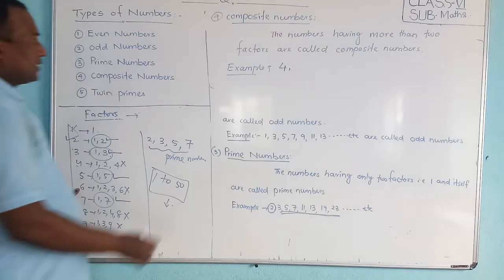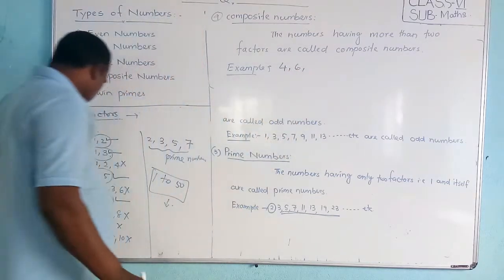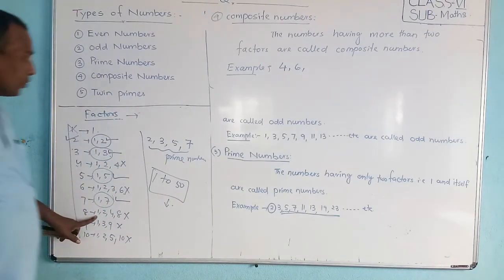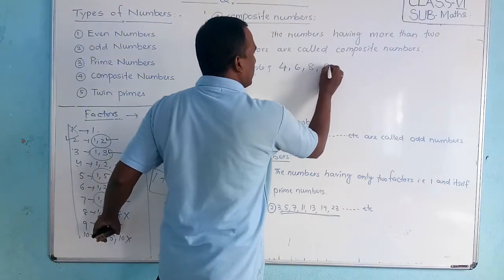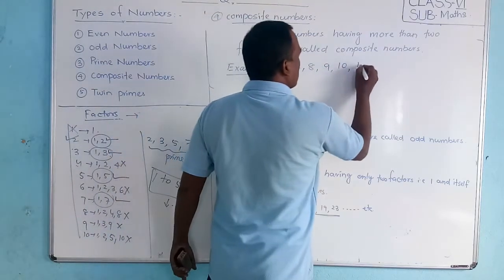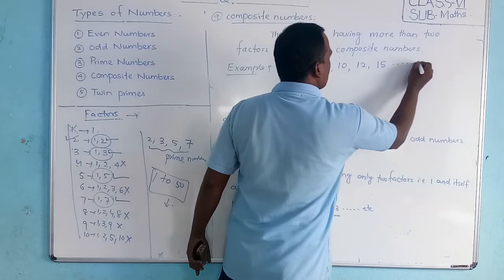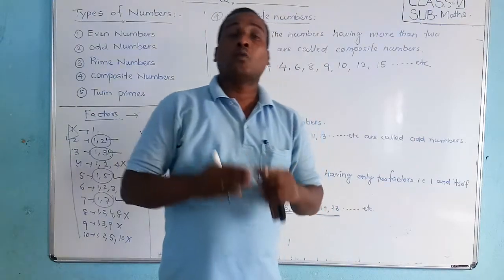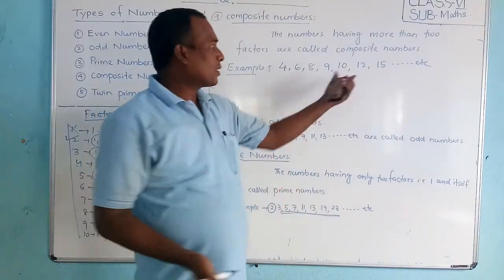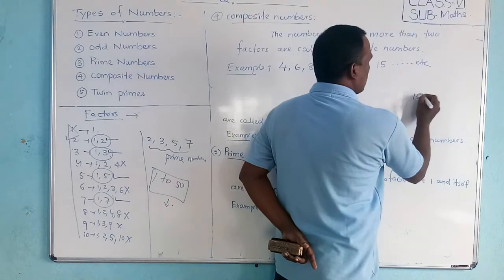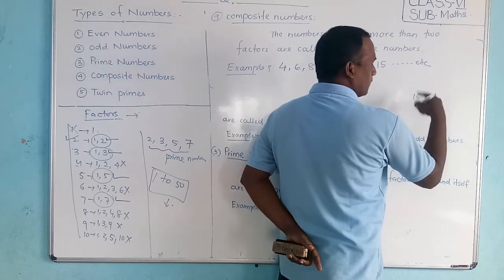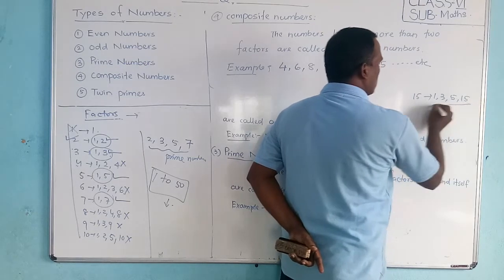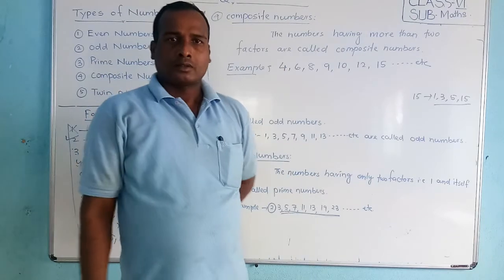5 is not there. 6, yes. 7 is a prime number because it has only 2 factors. We need more than 2 factors. 8, yes, 4 factors. 9 also, 10 also, 12 also, 15 also, and so on. These are called composite numbers, that means having more than 2 factors. Take any number, 15. What are the factors? 1 times 15, 3 times 5 is 15. So these are 4 factors. Hence it is a composite number.